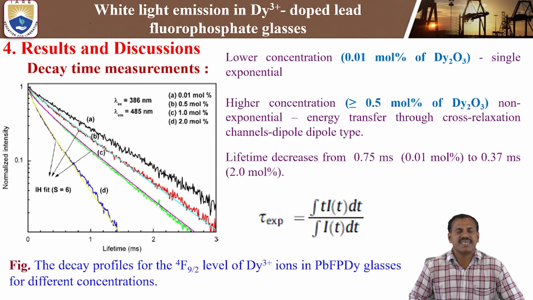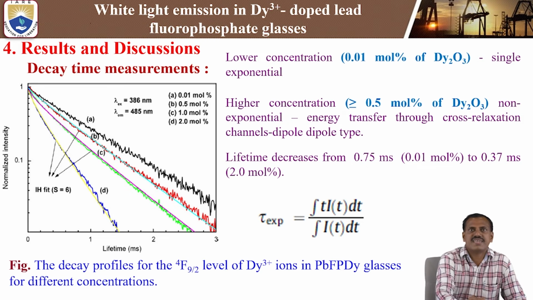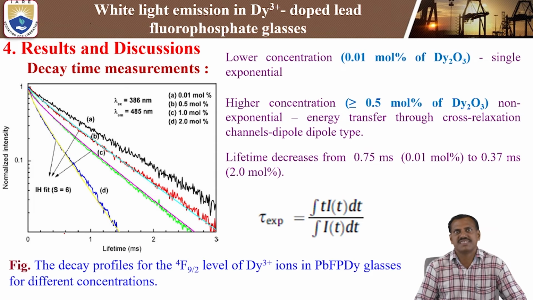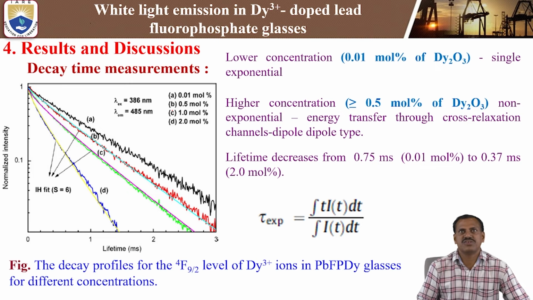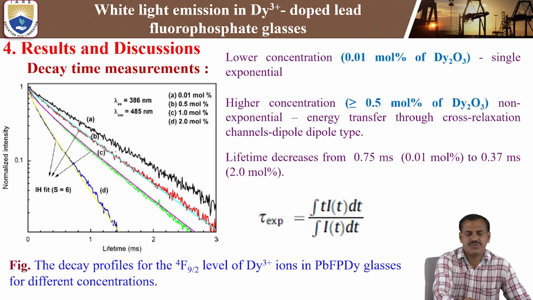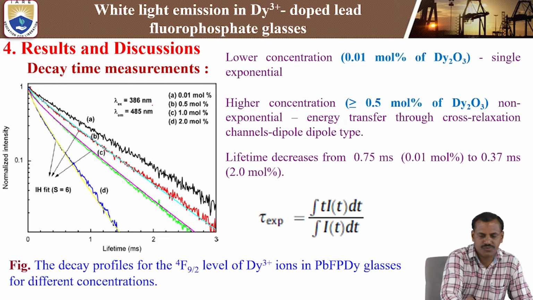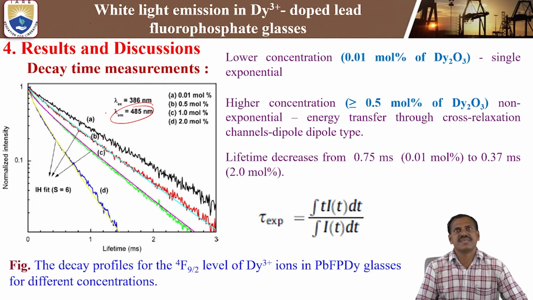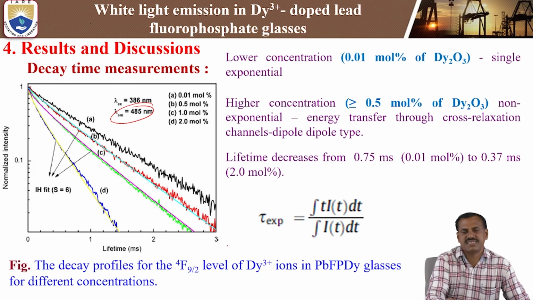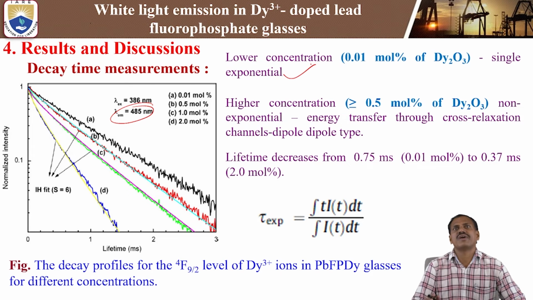Next, coming to the decay time, the lifetime measurements of the dysprosium 3+ doped lead fluorophosphate glasses. See here the lifetime versus normalized intensity, from low concentration of 0.01 to higher concentration of 2 mole percent. We are taking the excitation wavelength as 386 nanometer and the blue emission at 485 nanometer, and monitoring the decay time measurements. Here the low concentration of 0.01 mole percent shows single exponential nature, which means no energy transfer.